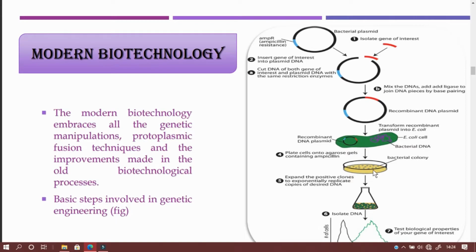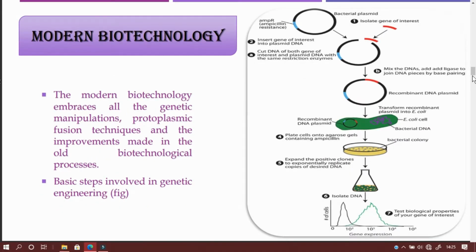By keeping the E. coli cells on agarose gel containing ampicillin, we can provide an environment for the bacterial cells to form large colonies, out of which we choose the positive clones. It can be exponentially replicated to make more copies of the desired DNA. This DNA can be isolated and tested for the properties of the gene of interest.